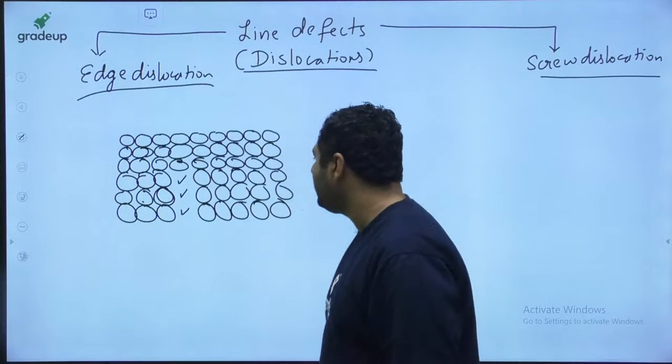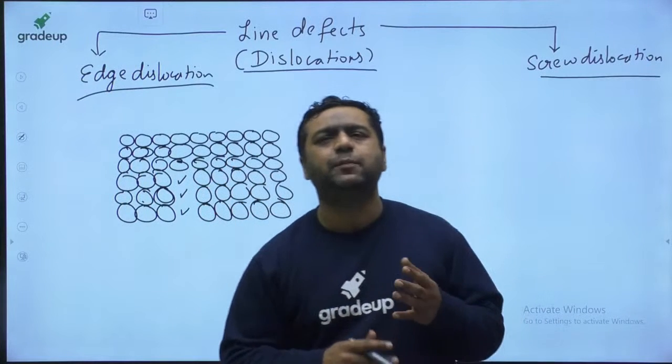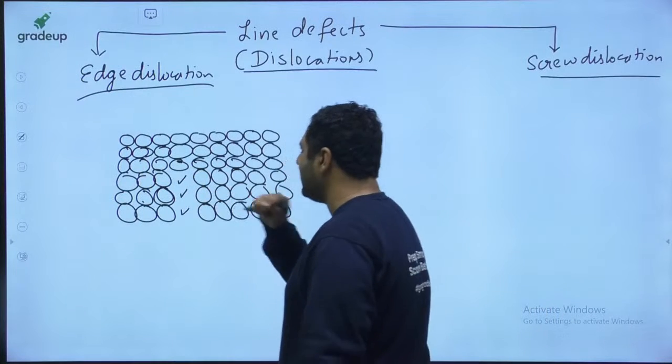As I said, my dear, these are 3 vacancies. When a position is vacated by an atom, it is said to be a vacancy. So my dear, these are 3 vacancies.